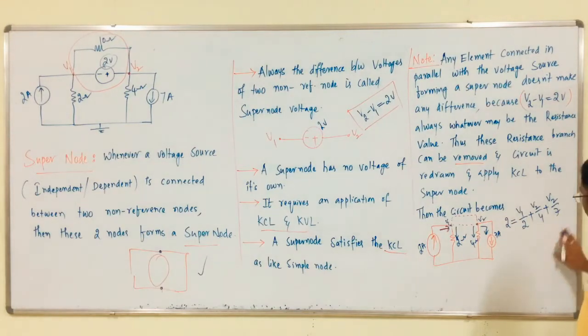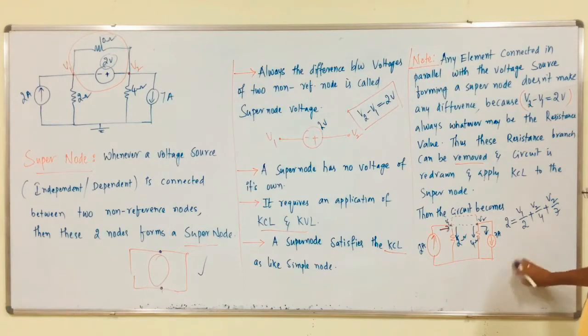From this, taking the LCM 28, we get 56 equals 14 V1 plus 7 V2 plus 4 V2.